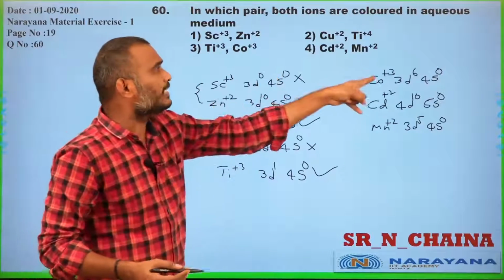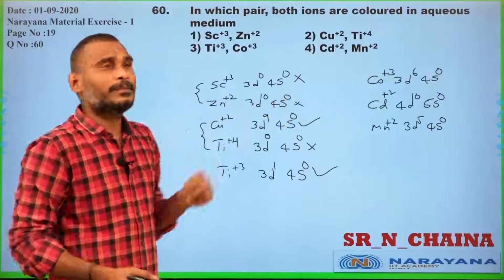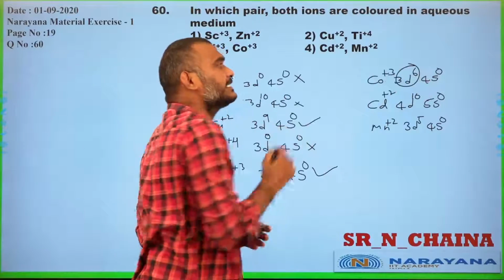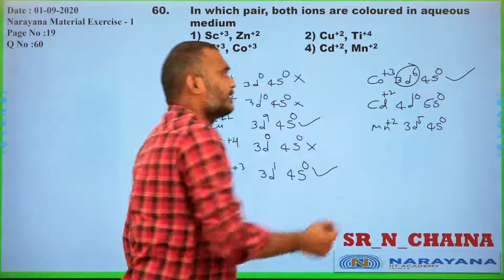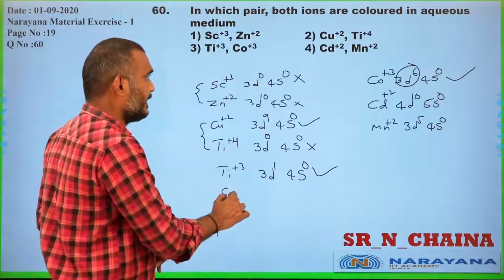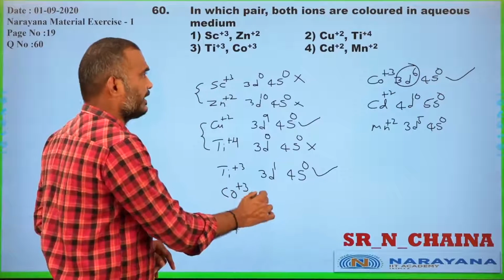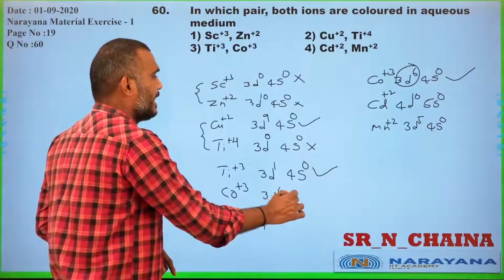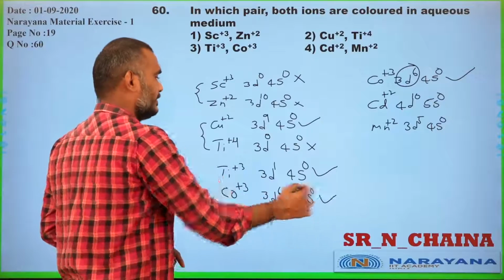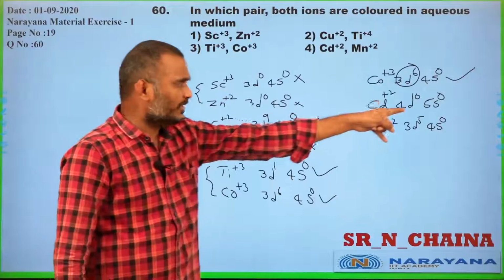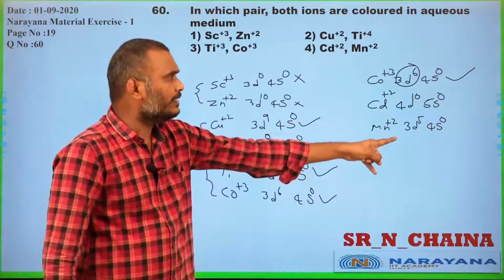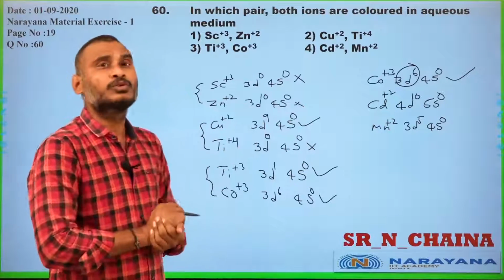And cobalt +3: there are 4 unpaired electrons, because of the 3d6 configuration, so it can exhibit the color. So titanium +3 and cobalt +3, that is 3d6 and 4s0, this pair is such that both of them are colored. And I go for this also, completely filled, and manganese +2.